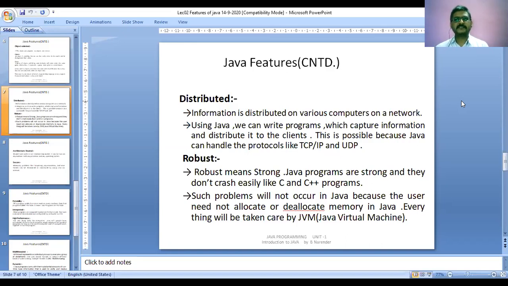So web-related is nothing but whenever you are connected to a network. Let us say that my PC is connected to one kind of a server. When I'm opening Google Chrome, I will type something into it. I want a resource from the server itself, the Google server. So whenever I request a resource, it is connected to the internet.